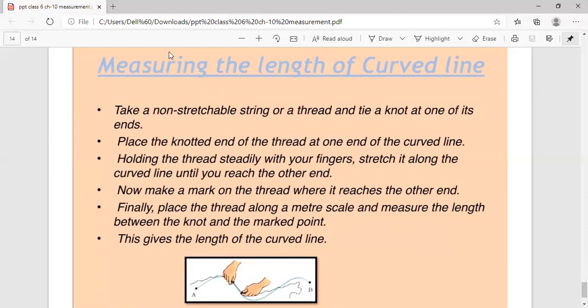So today we have learned about standard measurements and standard units of measurement, and why they are used. Now they are used as the SI system of units. After that, we have learned how to measure length by using a meter scale, and after that, how to measure the length of a curved line. So I hope all the points are clear. Now you have to take the precautions whenever you are measuring the length of a straight line or a curved line. Thank you.